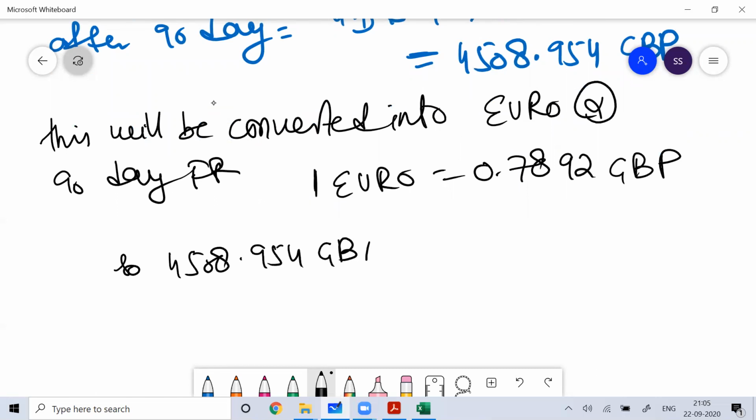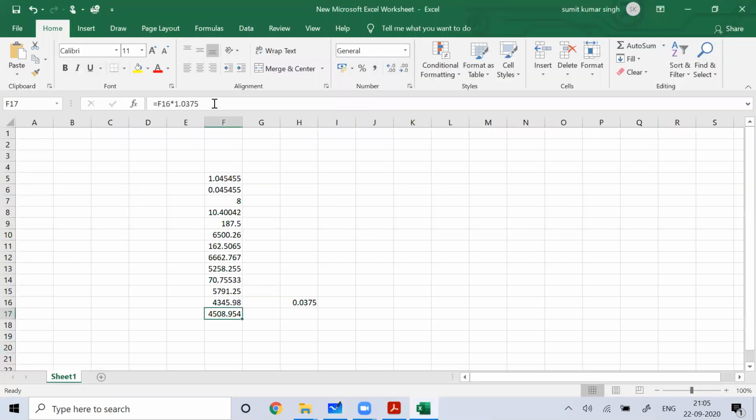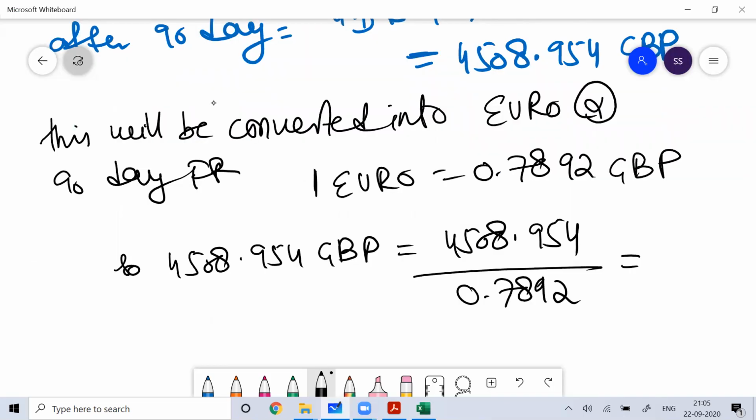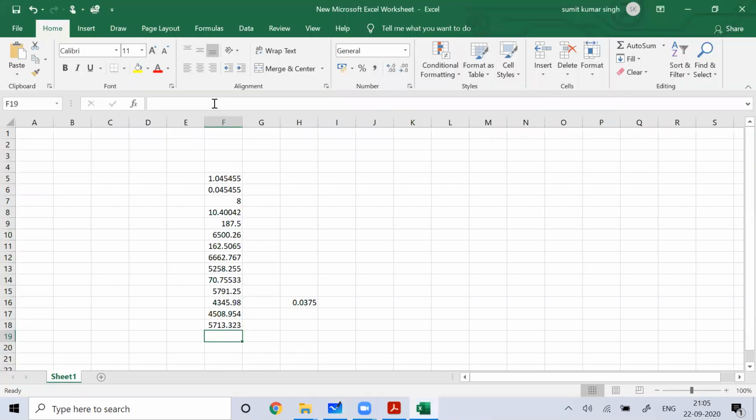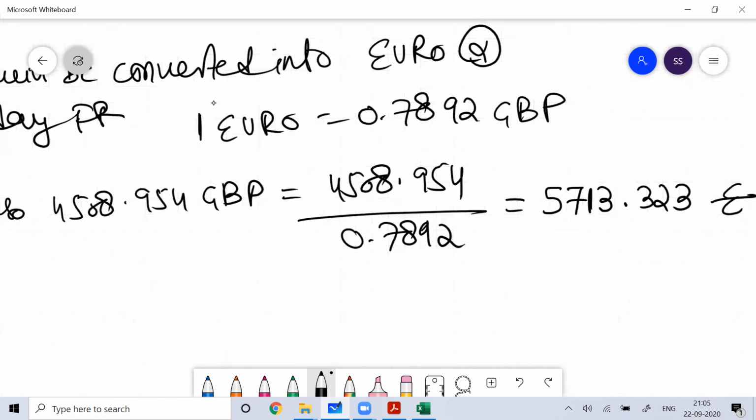So 4508.954 GBP will be equal to how much euro? That is 4508.954 divided by 0.7892. So how much will you get? That is 5713.323 euro. This much you will get.